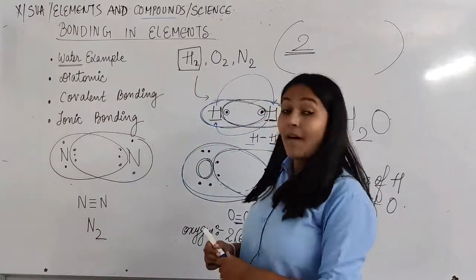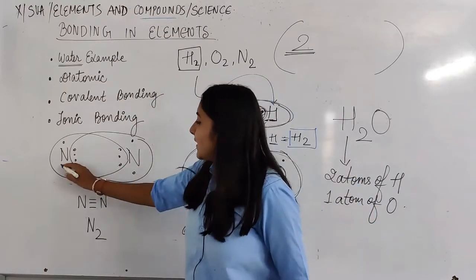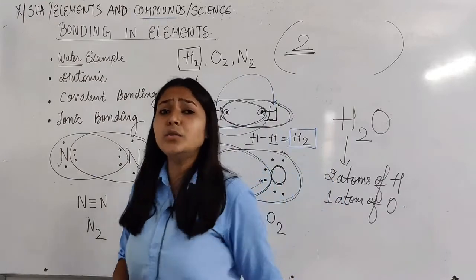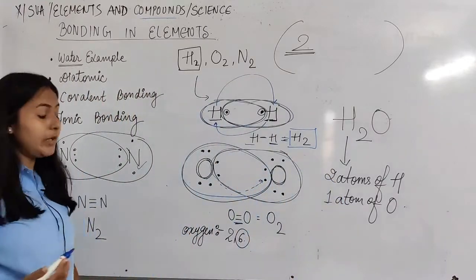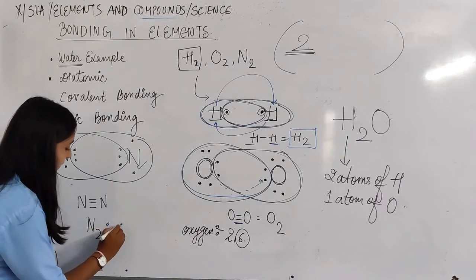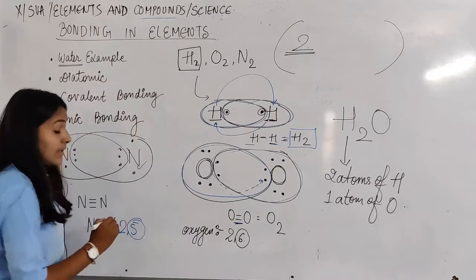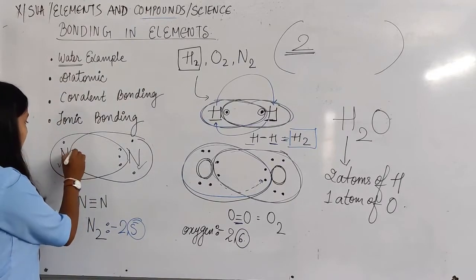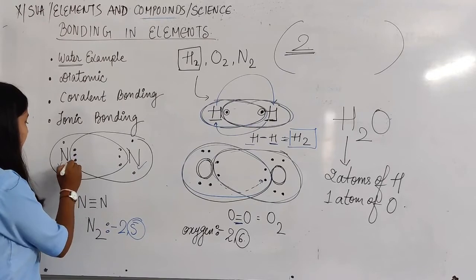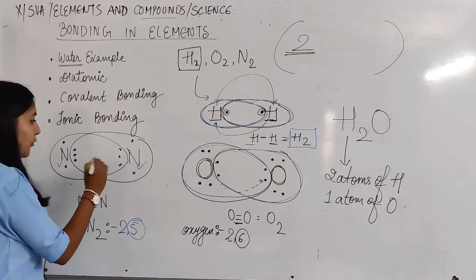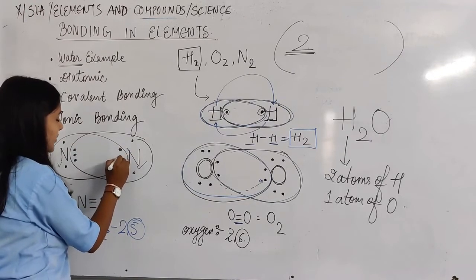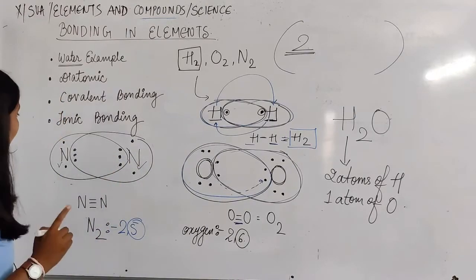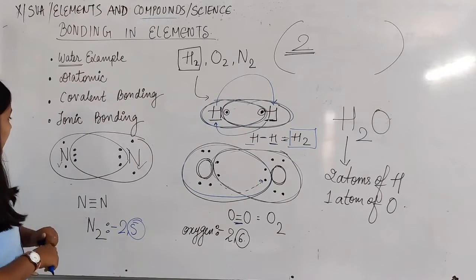Okay, so let us define triple bond. So let us take the example of nitrogen, that is N and N. So we all know that the electronic configuration of nitrogen is 2, 5. So the outermost electrons of this nitrogen is 5. That is, let us represent 1, 2, 3, 4, 5, and over here also 1, 2, 3, 4, 5. Is that clear? Okay. So let us see this.